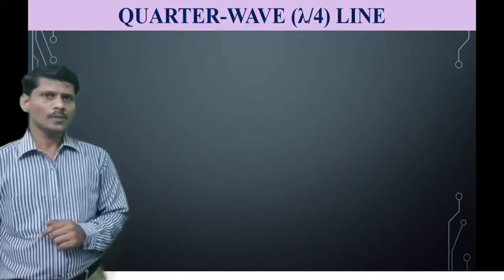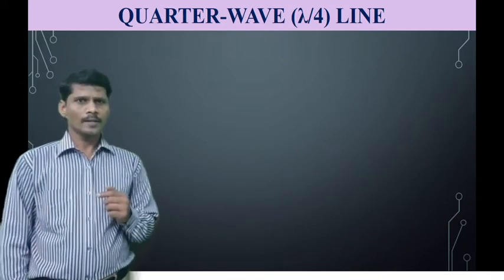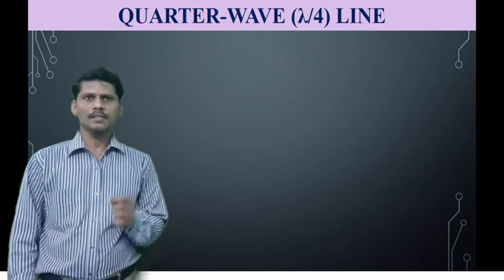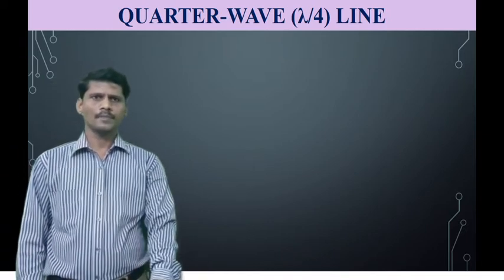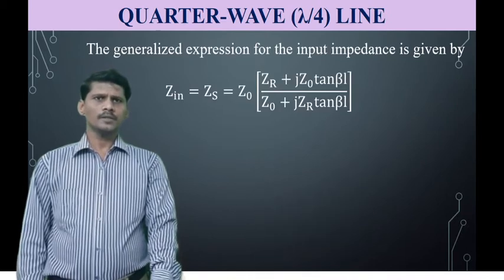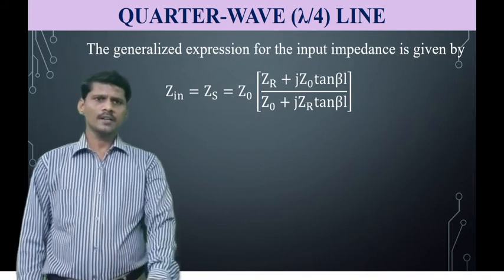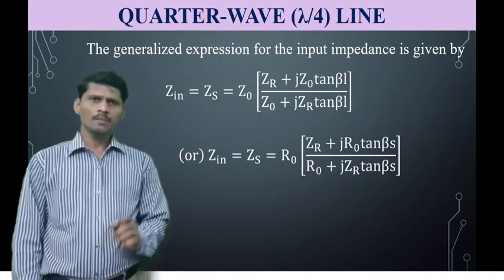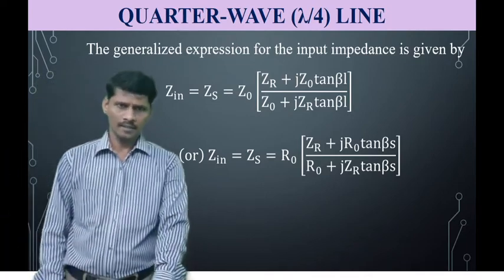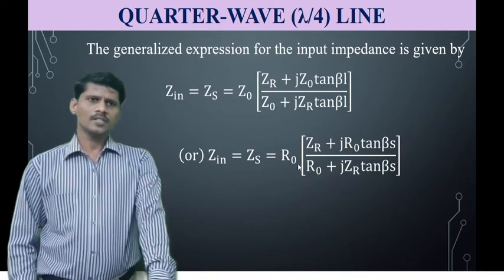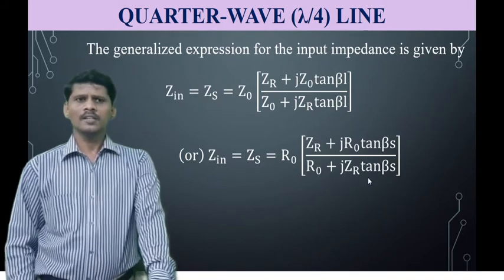And next, the second property is the quarter wave transmission line or lambda by 4 transmission line. So now here the length of the transmission line is lambda by 4, S or L is equal to lambda by 4. We know that the basic expression for the input impedance of a transmission line is given by Zs or Zin is equal to Z0 into Zr plus jZ0 tan beta L by Z0 plus jZr tan beta L, or for R, Zs is equal to R0 into Zr plus jR0 tan beta S by R0 plus jZr tan beta S.